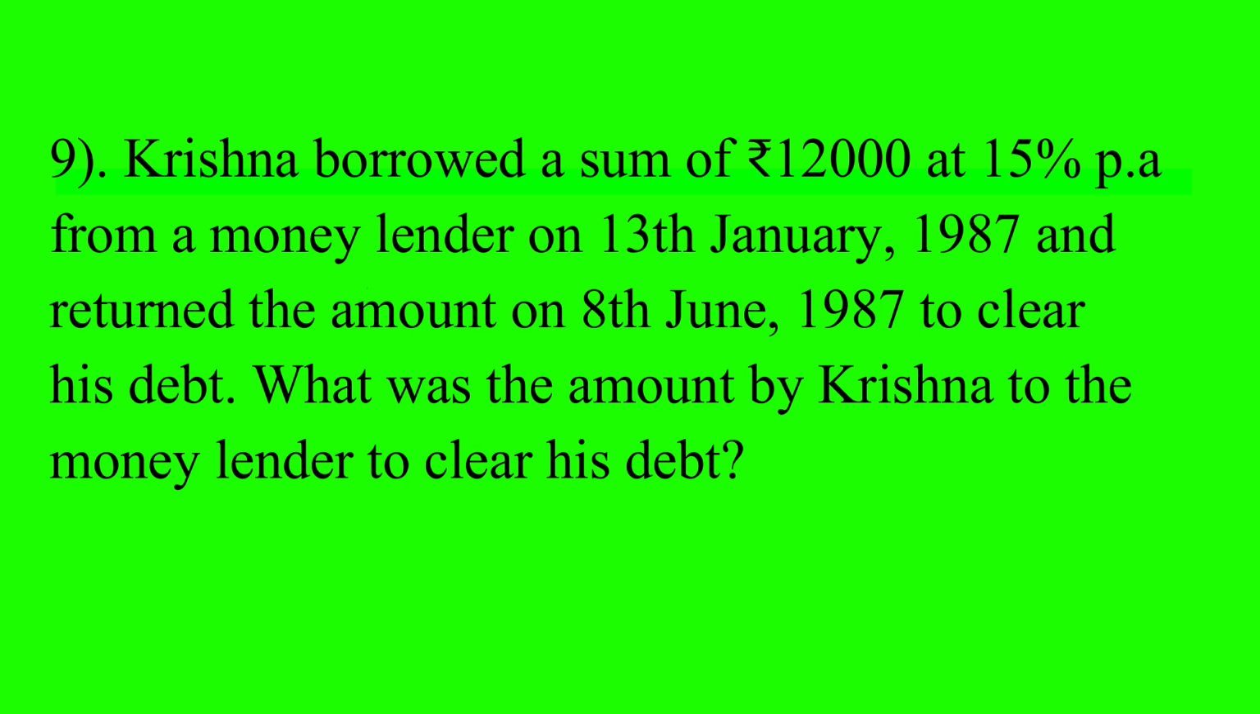And here time period is in a different way. What is the time period? On 13th January 1987, he borrowed that money. And he cleared his debt on 8th June 1987, which means the same year. Then finally find out the amount that is paid by Krishna to the lender.